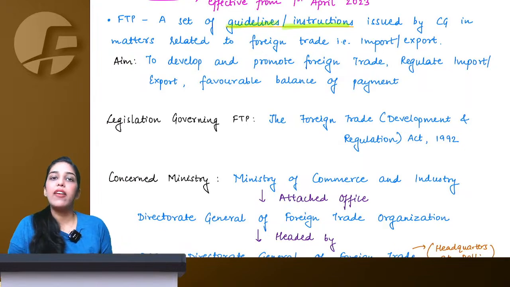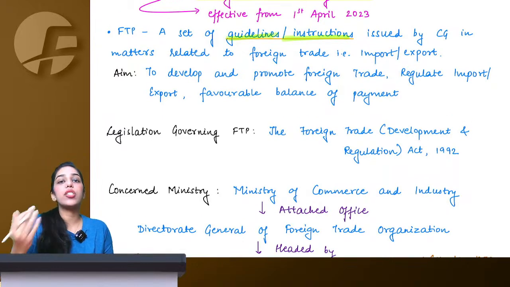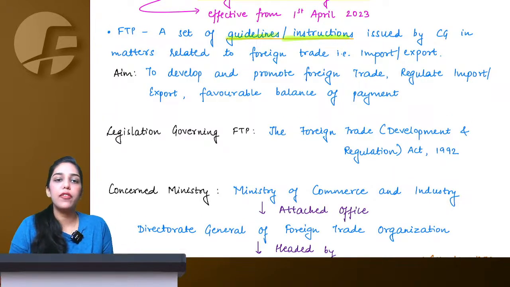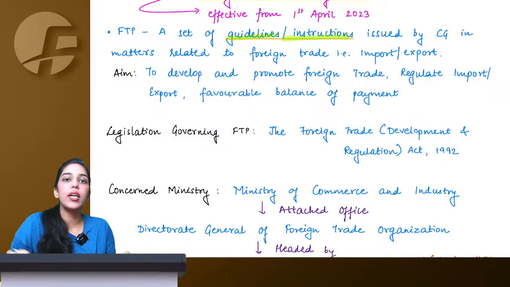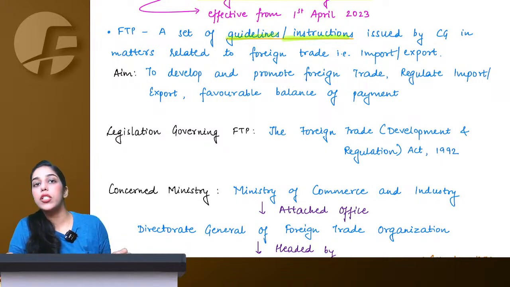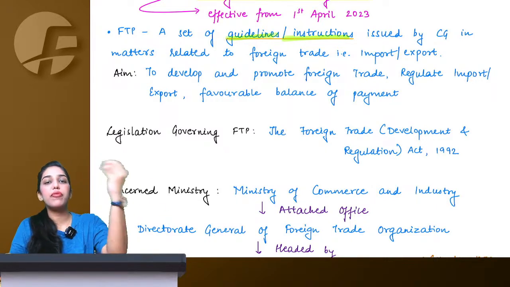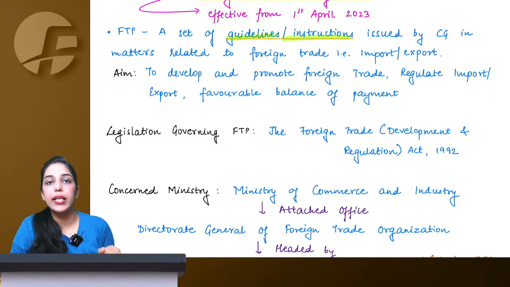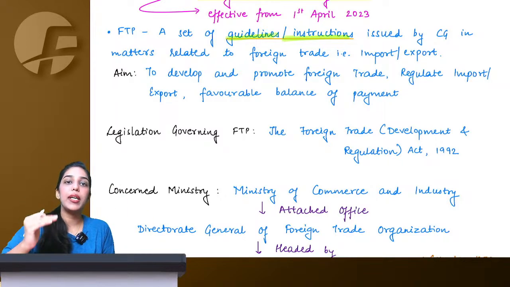Now understand, every country would be interested in doing import and export. Why so, ma'am? Because that is how you can generate a favorable balance of payment. If you keep doing transactions within your country only, how are you going to prosper? So when you bring positive balance of payments from another country, it means you are comparatively prospering.